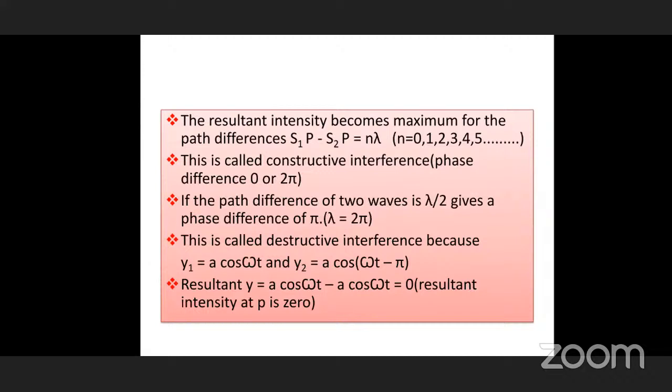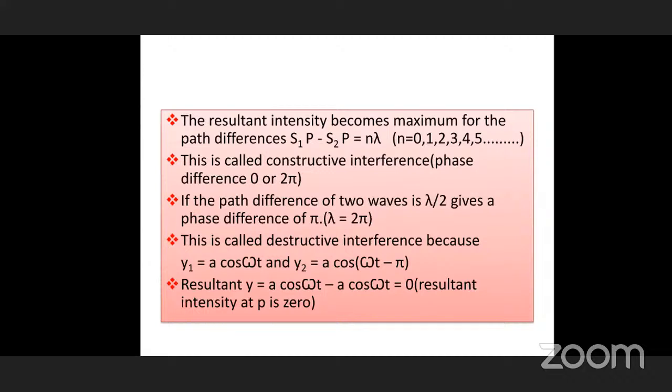You remember that. 2 pi is equal to lambda. From that you can convert any number of lambdas. If it is path difference, directly you can measure the distance. Path difference means that the path difference is 0 or n lambda. Then it is called constructive interference.